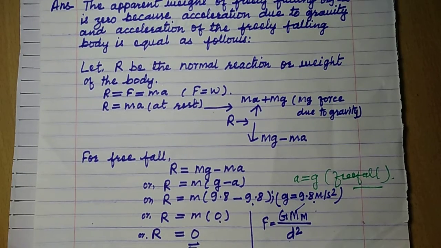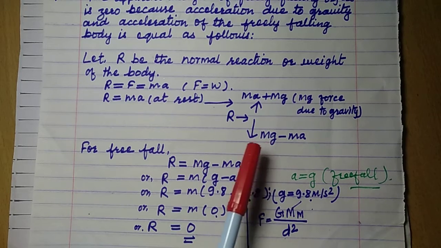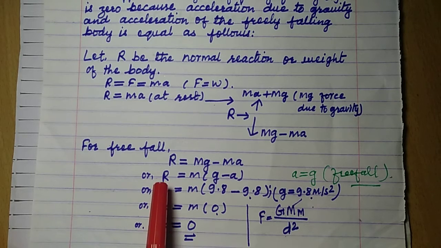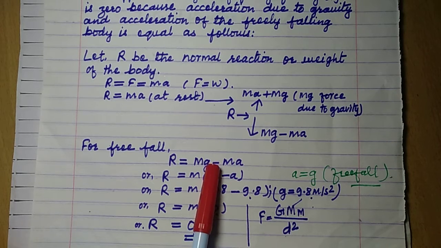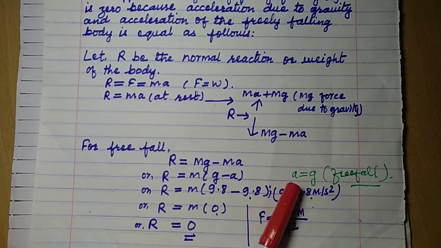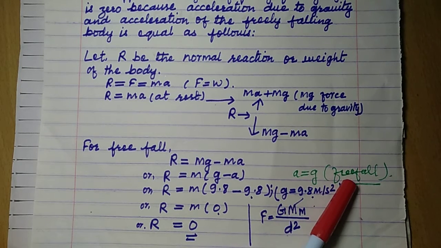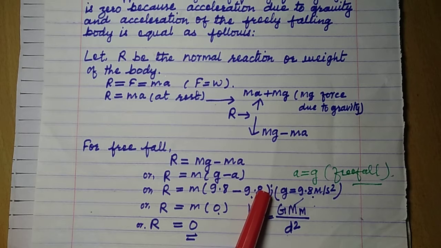Supposing a body is falling freely, how do you calculate the weight of the body at this time? R is the weight of the body, and R = mg − ma. From here the body is falling down and the body is actually in free fall condition. Now R = m(g − a), m is common over here, and in free fall condition acceleration due to gravity is equal to the acceleration of the freely falling body, right?